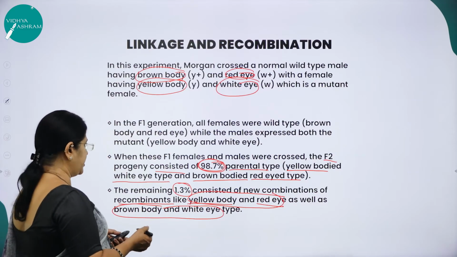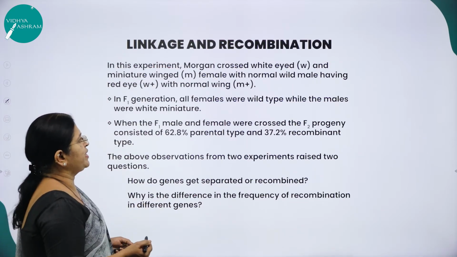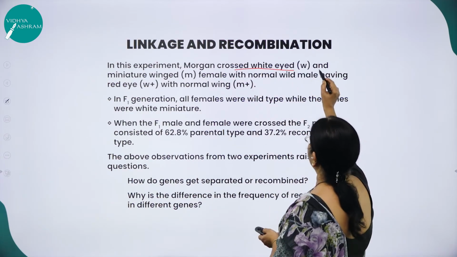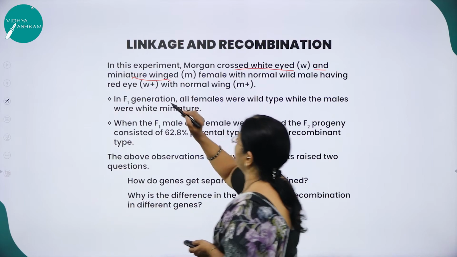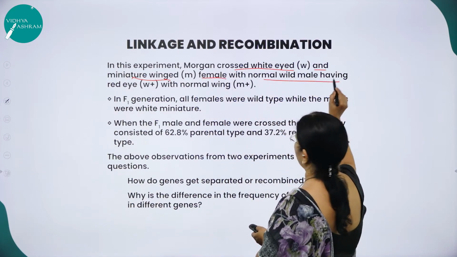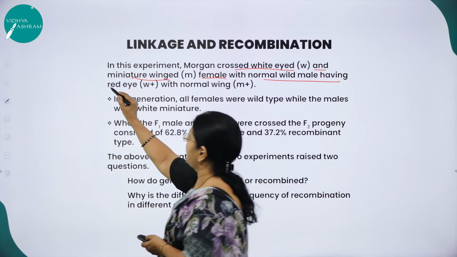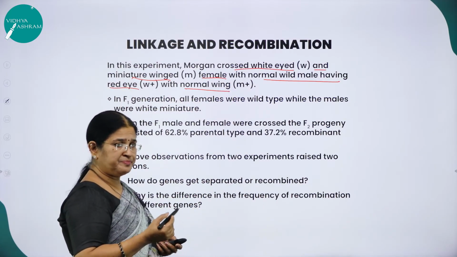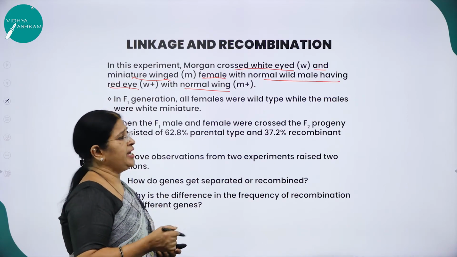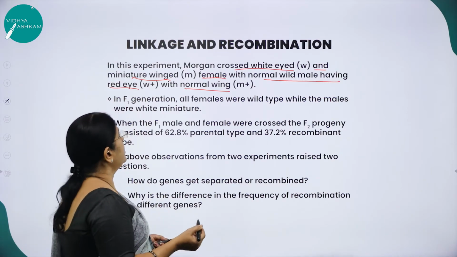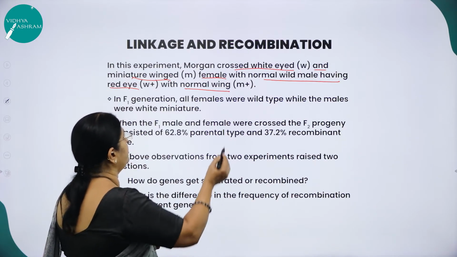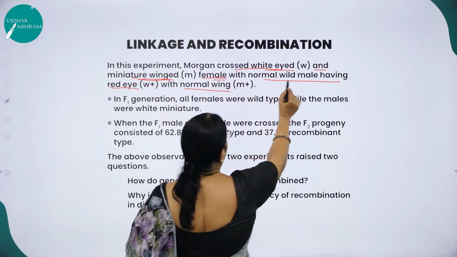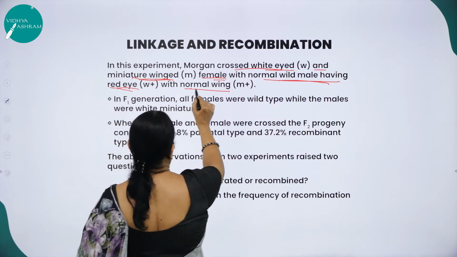to another generation. Now in this experiment he did one more cross where Morgan crossed a white eyed and miniature wing, small wing female with a normal wild male having red eye with a normal wing. So the first one was what? He took a brown bodied red eye, and yellow body and white eyed. Here in the second cross, what did he do? He took a white eyed and miniature wing female and a normal wild male having red eye with normal wing.